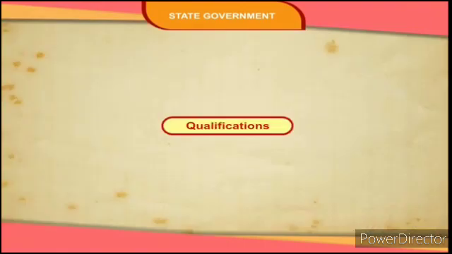Governor. He is appointed by the President of India for a term of 5 years, but he can be removed by the President on the advice of the Prime Minister.